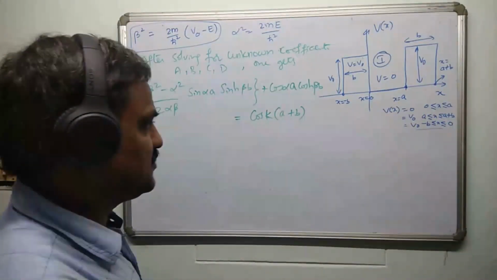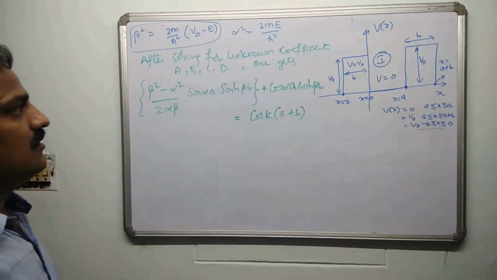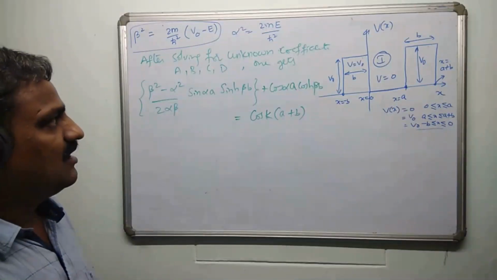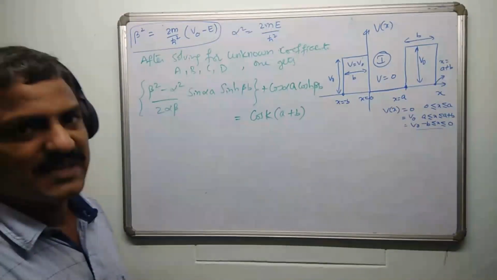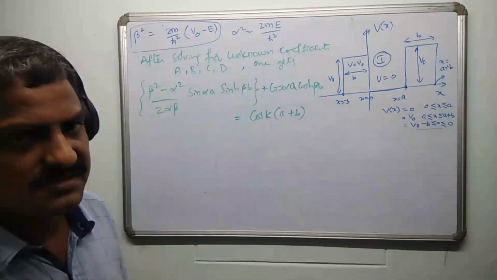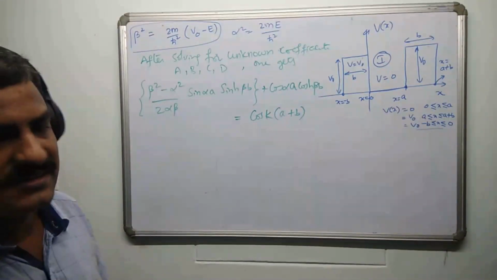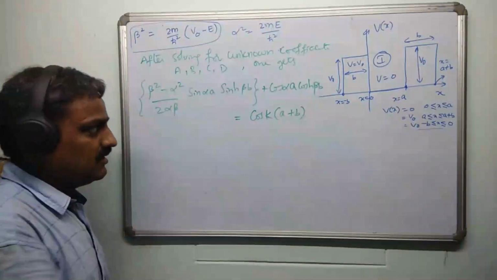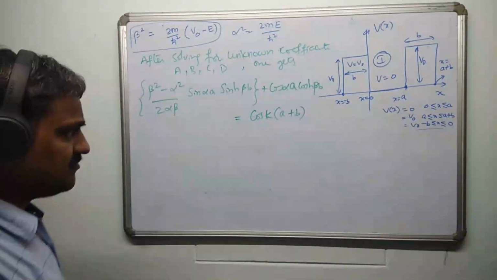See, you have to learn this expression by heart. This is what they have arrived at by solving the determinant. They have taken four different algebraic equations which are obtained from the three different wave functions. Finally, they have arrived at this expression. This is the Kronig-Penney equation. You have to learn this by heart for the exam. This is the Kronig-Penney equation.